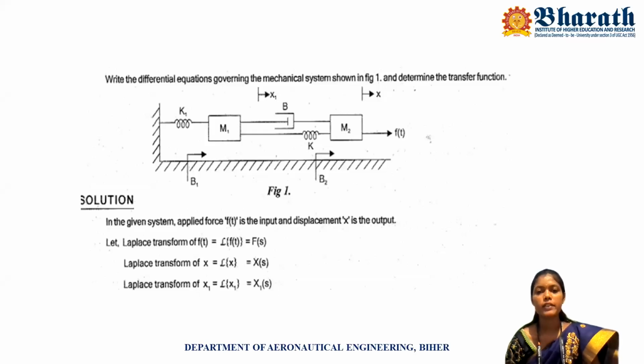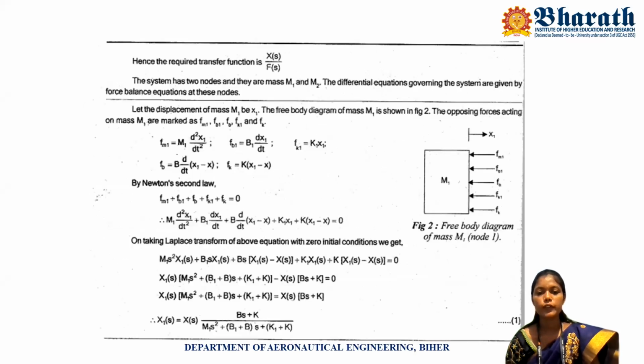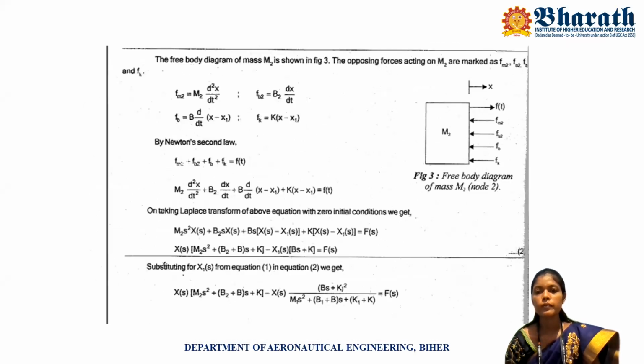In considering mass 2, the elements dashpot b and b2, k and the F of t are connected. So here the applied force is F of t and the opposing forces are F of m2, F of b2, F of b and F of k.